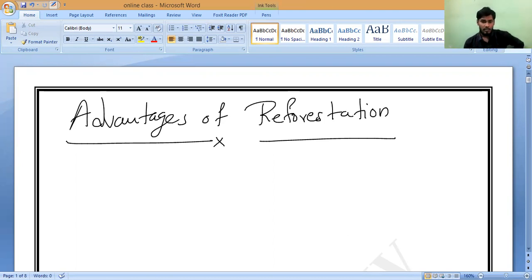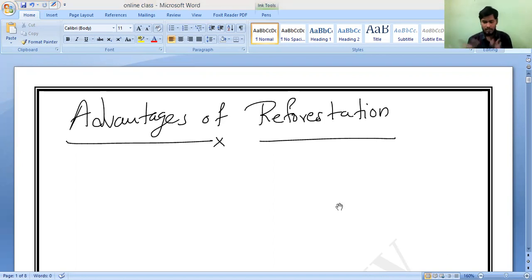So let us finish this. Now, first advantage. You are saying so many things. Please, let us discuss now. For example, we have so many advantages of this one. So let us discuss some of the main important advantages of reforestation. First one. As we know, reforestation produces what kind of thing?